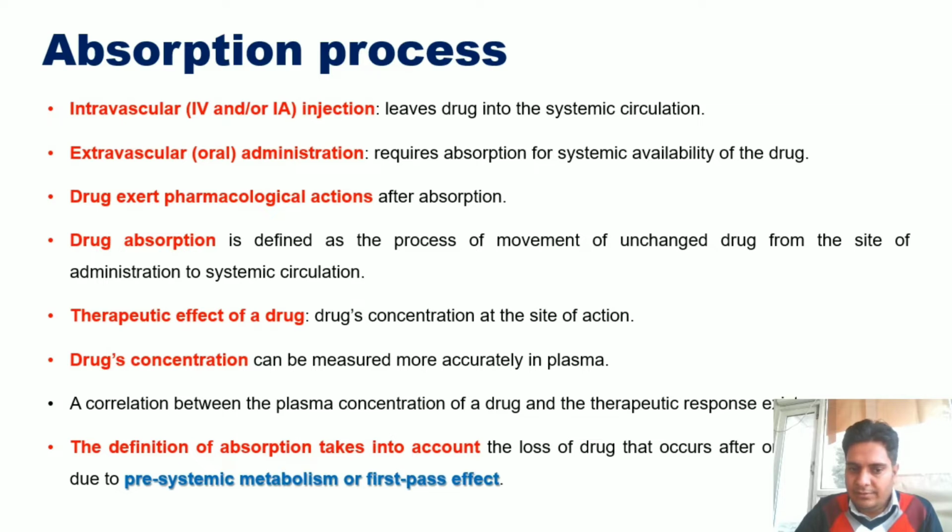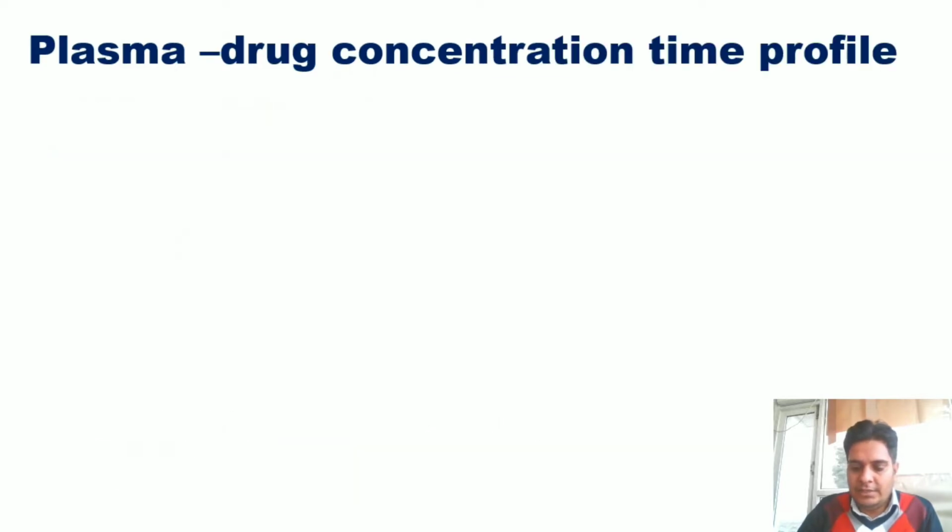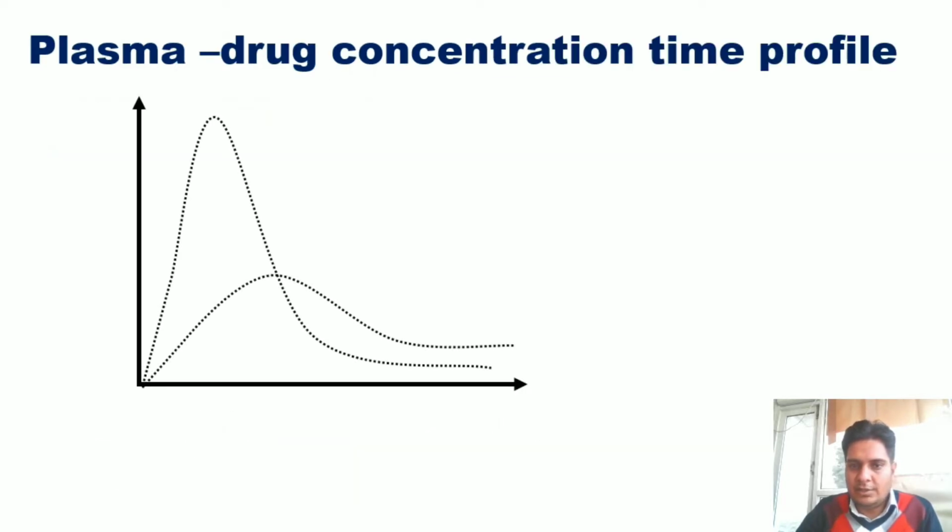So the definition of absorption takes into account the loss of the drug that occurs at pre-systemic metabolism or first pass effect. We normally consider the pre-systemic and first pass effect when the drug is administered orally, and the drug which is getting available into the systemic circulation by oral route. So here we can see the plasma drug concentration time profile, a well-known profile of the drug in the systemic circulation.